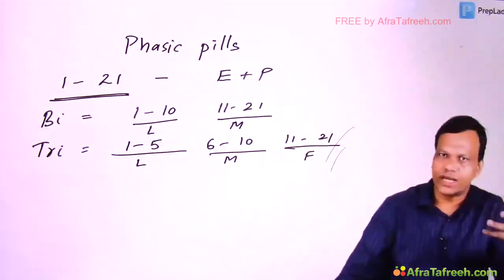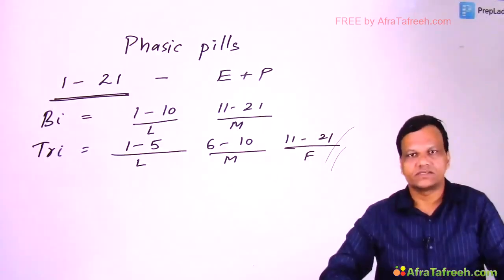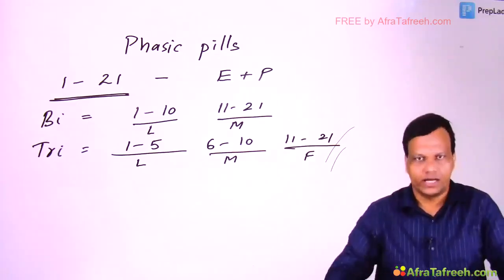So what we want to tell is, here we are increasing the progesterone gradually in phasic pills, okay? So that breakthrough bleeding does not occur.